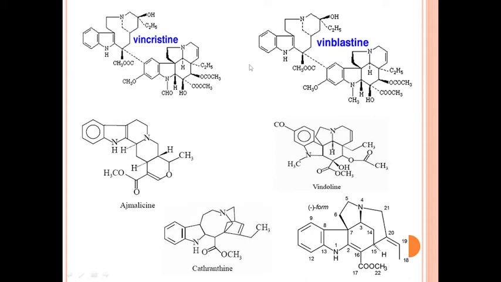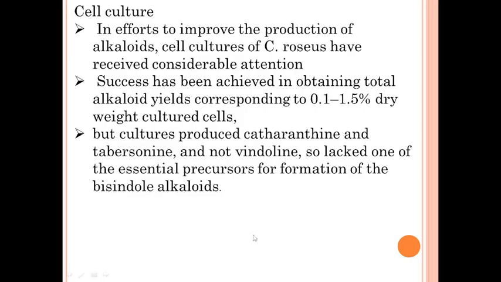In case of vincristine, it is a formyl group. In case of vinblastine, it is a methyl group. Otherwise the remaining structure is the same in vincristine and vinblastine. So by oxidation of its methyl group, it can be converted to vincristine. So this is about the chemical constituent.